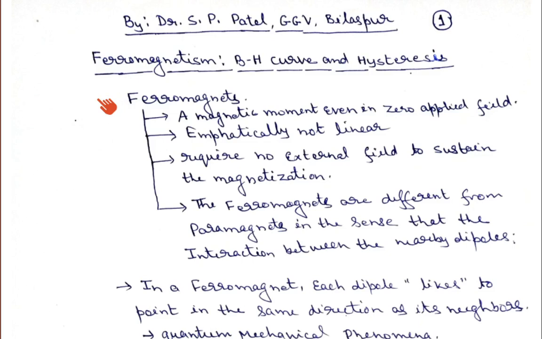So there are basically two kinds of dipole we can observe in any matter. One dipole may be due to the circular motion of the electron, the circular current. Another is due to the spin of the electron. So both kinds of dipoles are present in a matter.